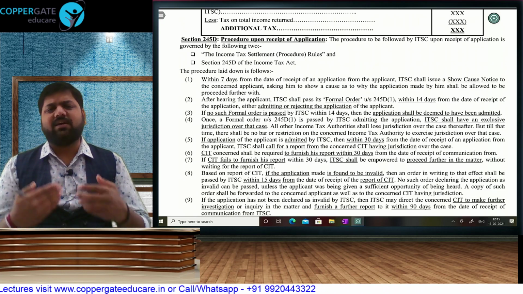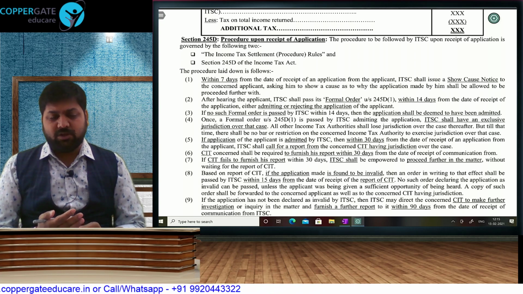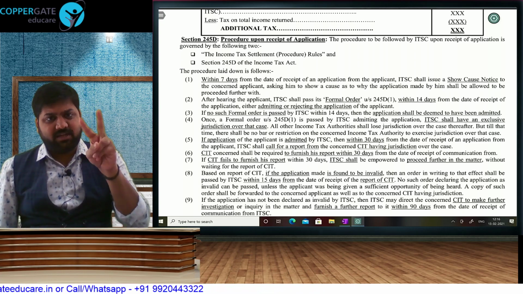The procedure is like a story. You will apply, then they will give you a show cause notice. Then you have to reply to the show cause notice. So the assessee has got 2 chances, application and show cause notice.